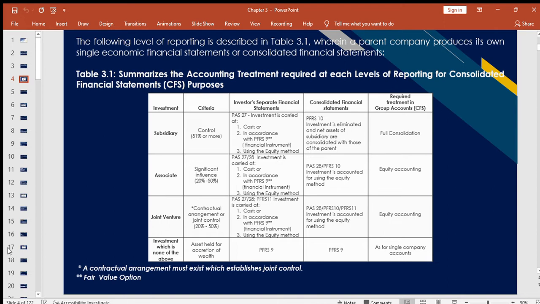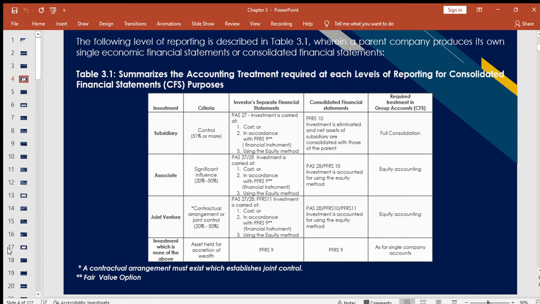Next is our joint venture, which is also measured either at cost, at fair value, or using the equity method. Then last is our consolidated statements. We only prepare consolidated statements for our investment in subsidiary, and that is under PFRS 10.